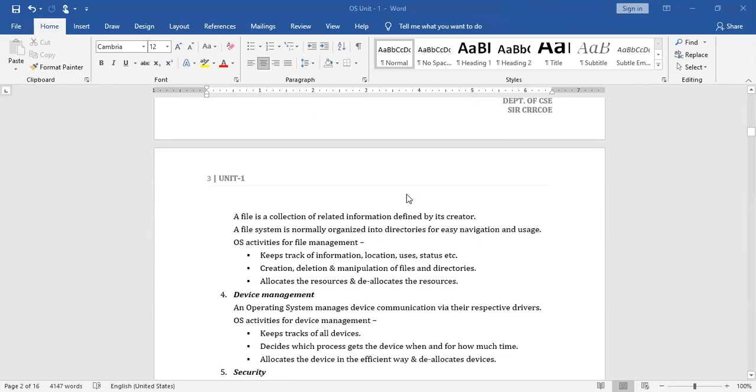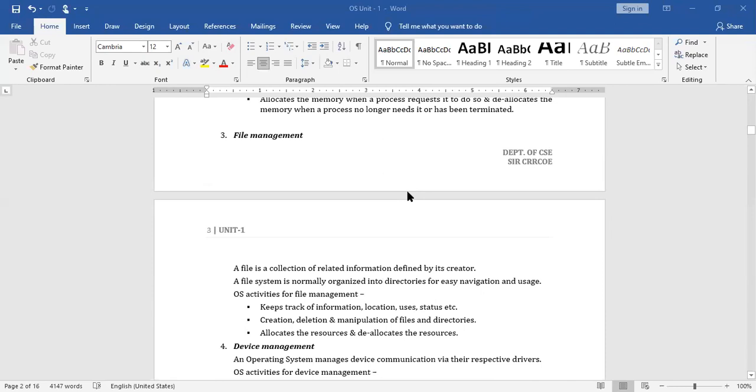file management. So now here, what exactly is a file first? A file is a collection of related information defined by its creator. That means, suppose you want to open a text document. So what is your intention at that moment? You want to type some text on it.